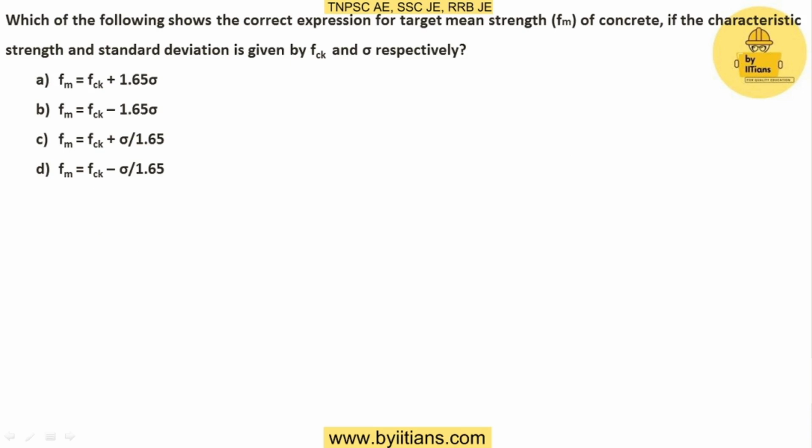Which of the following shows the correct expression for target mean strength of concrete, if the characteristic strength and standard deviation are given by FCK and sigma respectively? Before going to the options, I would like to discuss a few things. Take an M20 grade of concrete. This 20 is nothing but my FCK, the characteristic compressive strength. When we cast cubes, if the strength comes below 20, for example 19.9, we will not consider that grade of concrete. We will fix some higher values, and cast the concrete with those higher values. Anyway, it should be above 20.